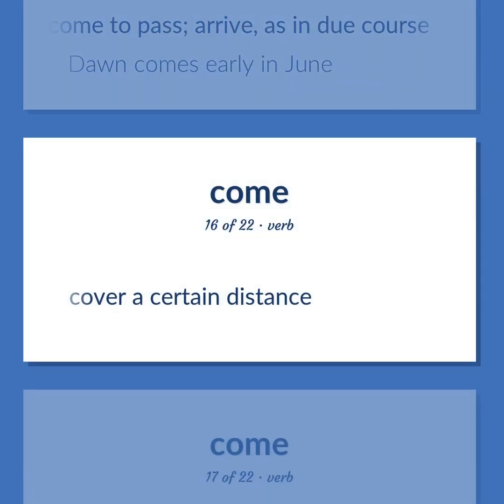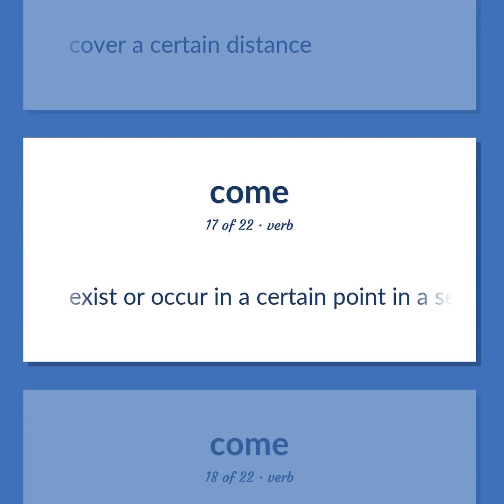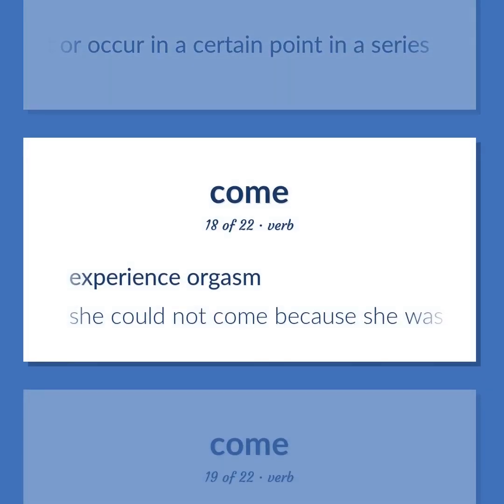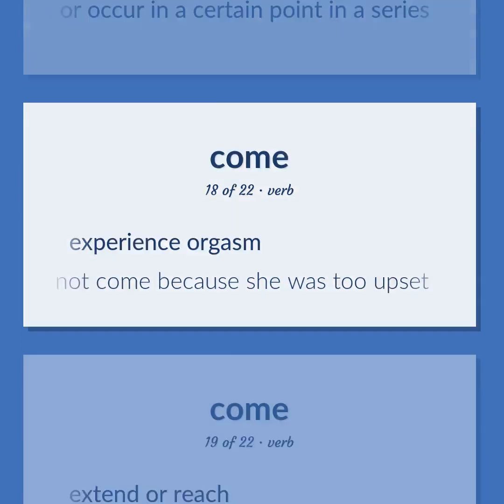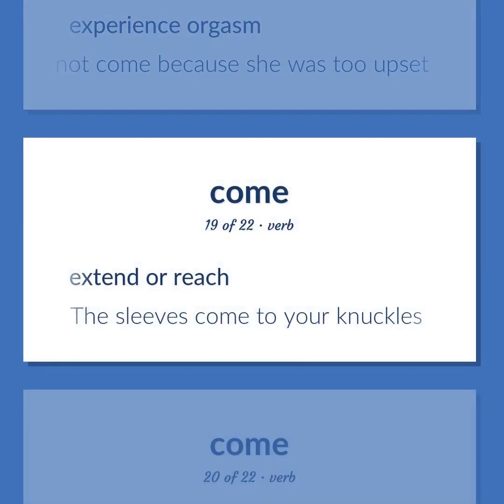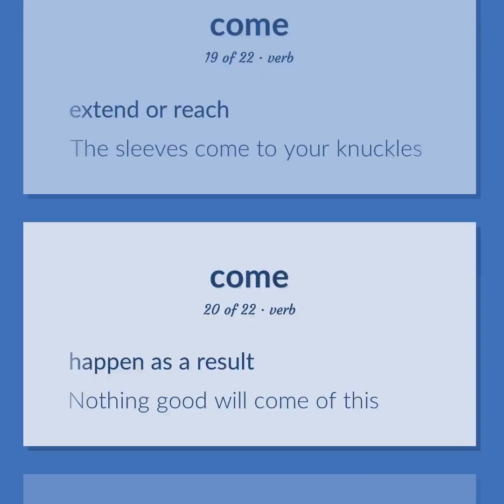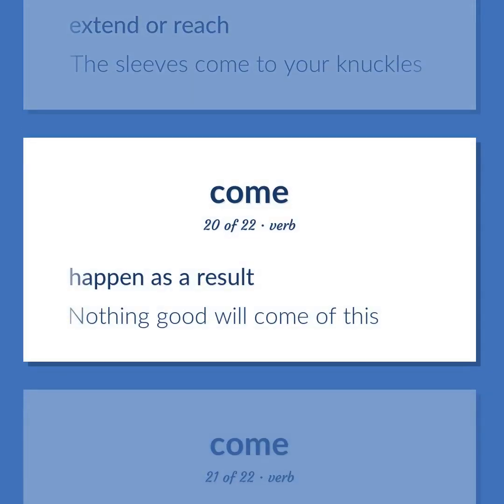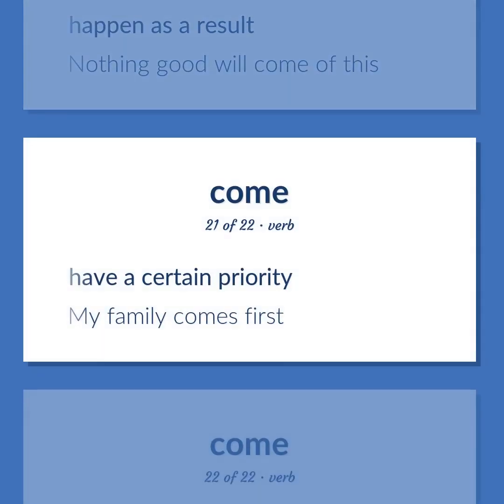Cover a certain distance. Exist or occur in a certain point in a series. Extend or reach. The sleeves come to your knuckles. Happen as a result. Nothing good will come of this. Have a certain priority. My family comes first.